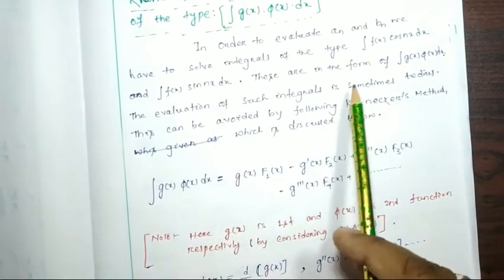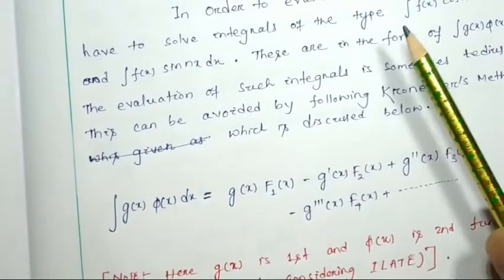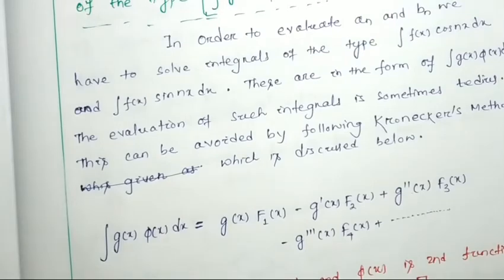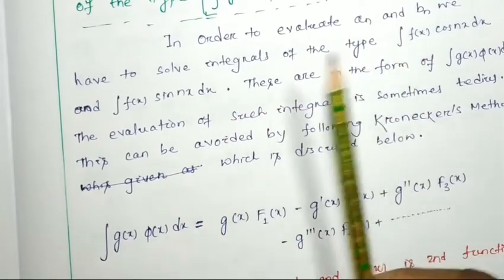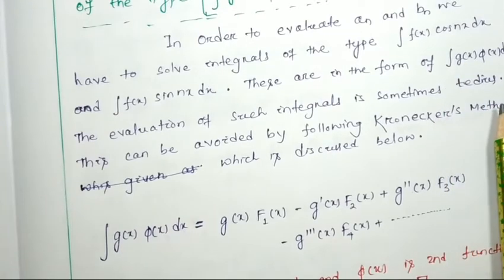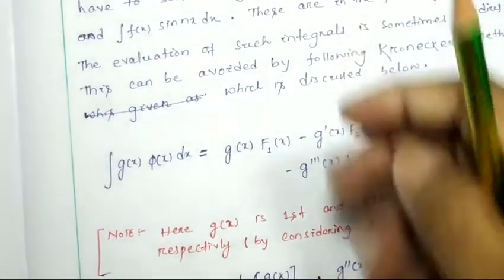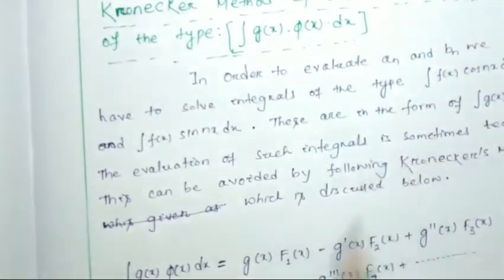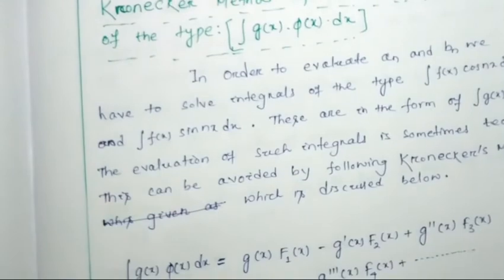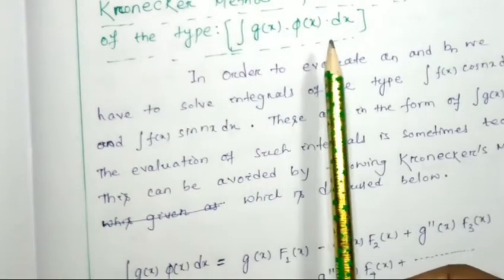So this type of integration belongs to the type g(x) phi(x) dx. Sometimes integrating f(x) cos nx or f(x) sin nx is somewhat tedious and complex, and the derivation is long. To avoid that lengthy process, this is the shortest method that you can use to find integrals like g(x) phi(x) dx.